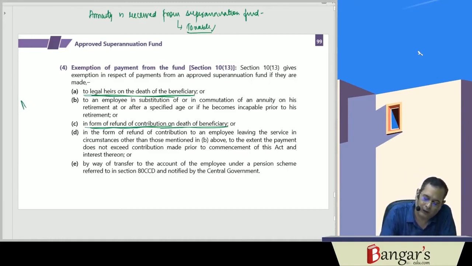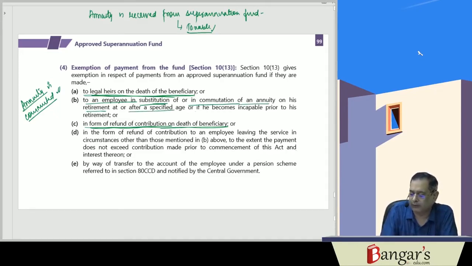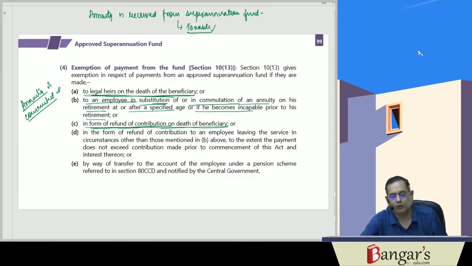If the annuity is commuted, so to an employee in substitution or commutation of an annuity on his retirement or after a specified age, or if he becomes incapable prior to retirement, or in the form of a refund of the contribution to an employee leaving the service in circumstances,